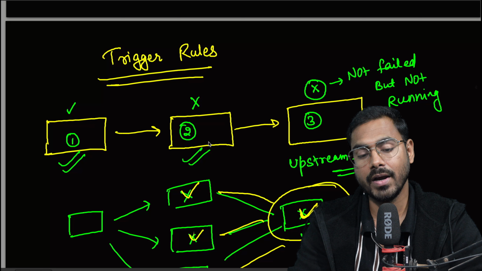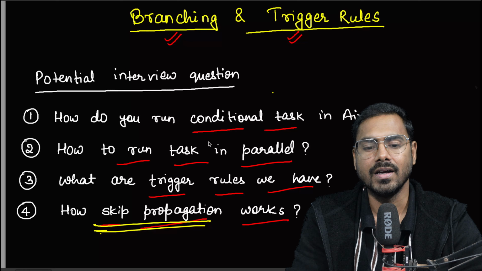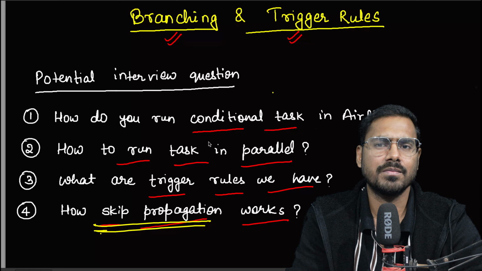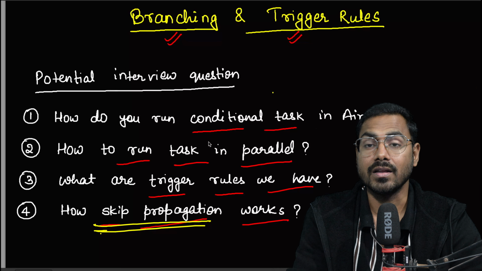If you complete lecture number 11, after that I don't think you will have any difficulty writing any kind of DAGs, even complex ones, because by then we will be good at writing a good DAG and understanding each and every concept. After that, we will go into sensors, and then there will be another most important video on communicating with the outside Airflow world, because that is not how we write the code.